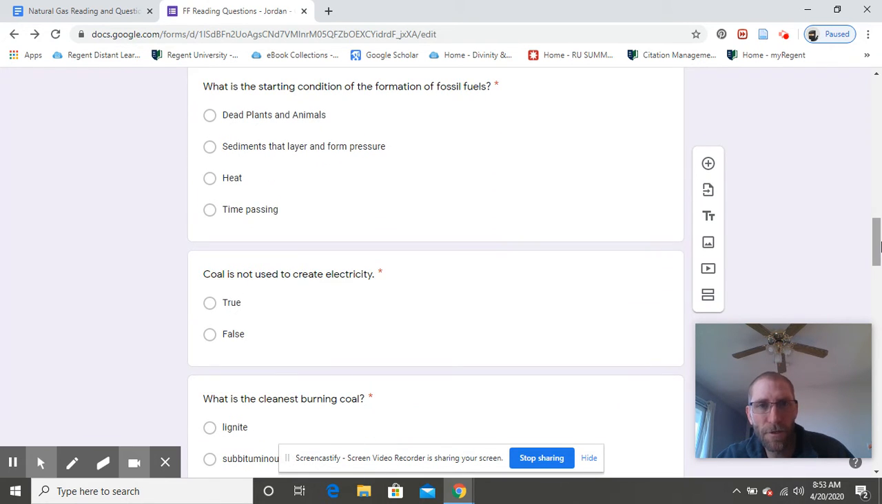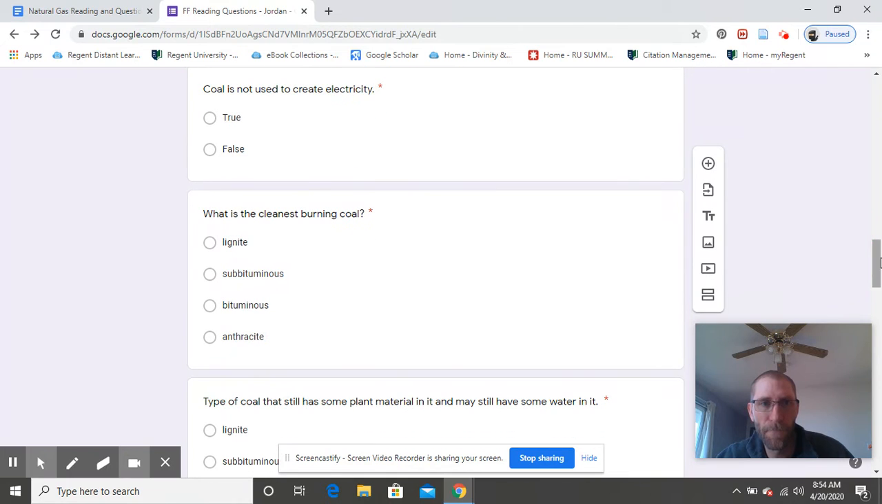What is the starting condition of the formation of fossil fuels? Dead plants and animals, sediments that layer and form, pressure, heat, or time passing. So what is the starting condition of the formation of fossil fuels? Coal is not used to create electricity, true or false? So the keyword there is: coal is not used. So is that true or is that false?